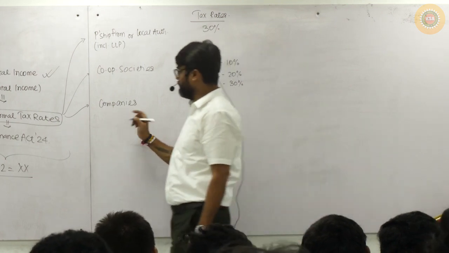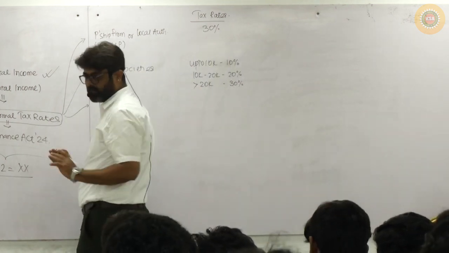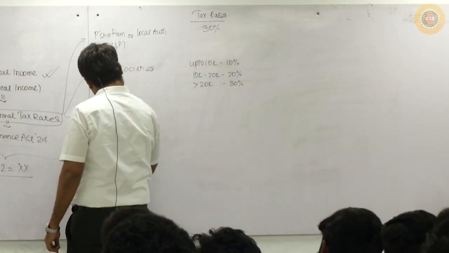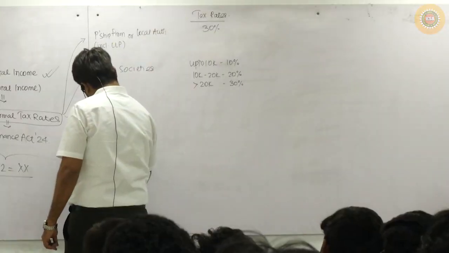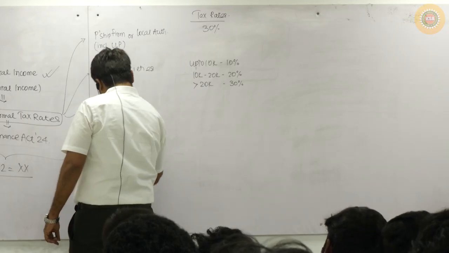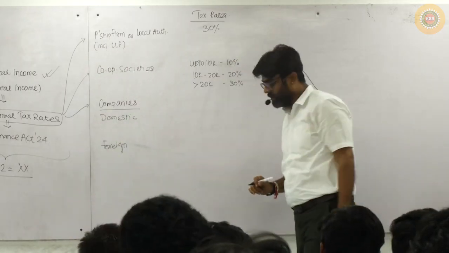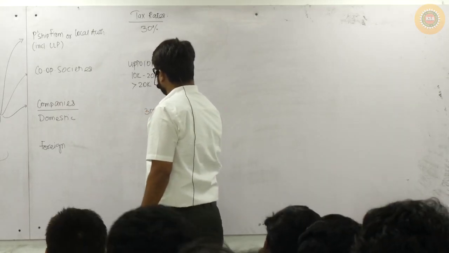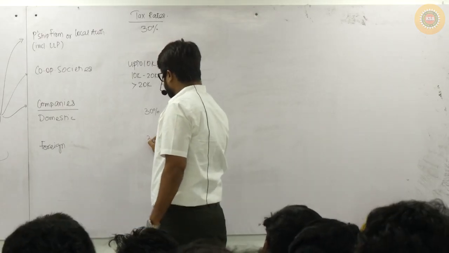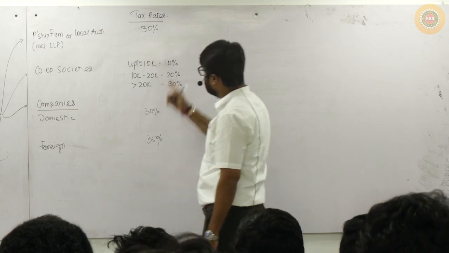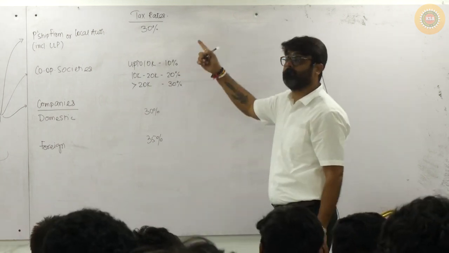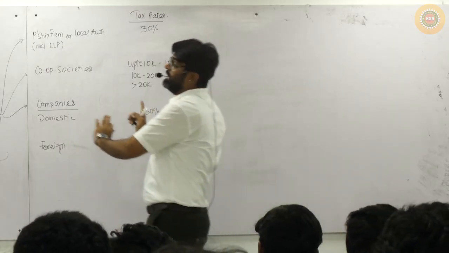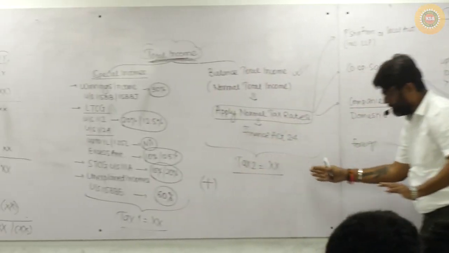Understood? And for companies, for tax rate purposes, the companies are divided into 2 parts. Companies can be domestic companies, and companies can be other than domestic, meaning foreign companies. If the company is a domestic company, then the rate will be 30%. And if the company is a foreign company, then the rate will be 35%. All these rates are normal rates, to be applied on the entire normal total income.